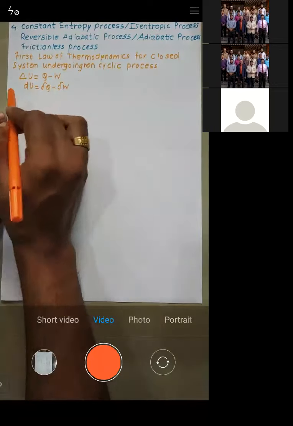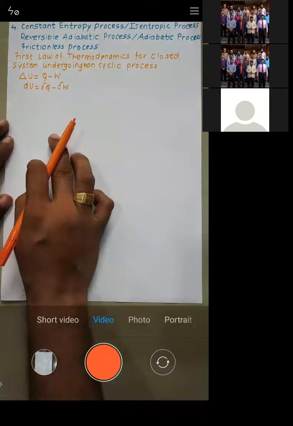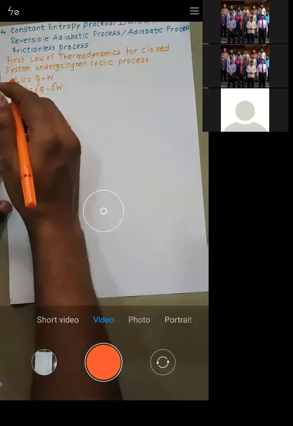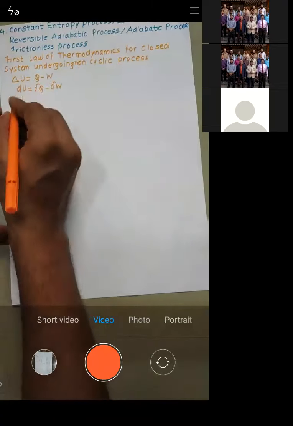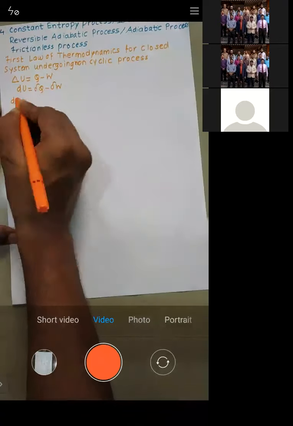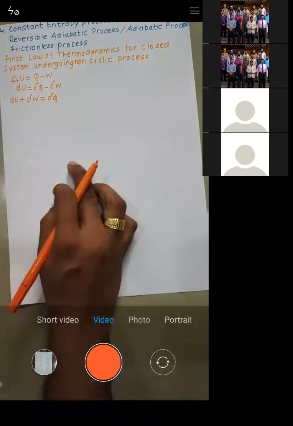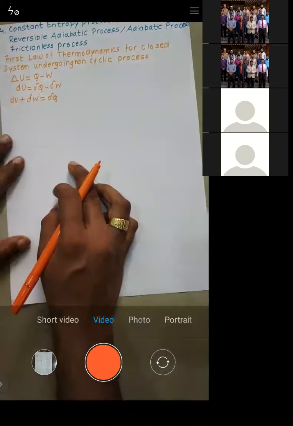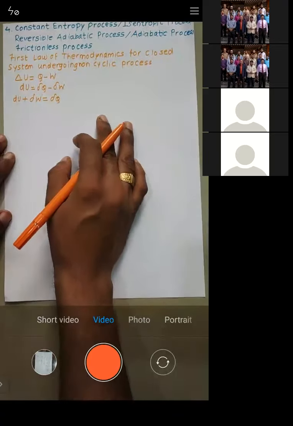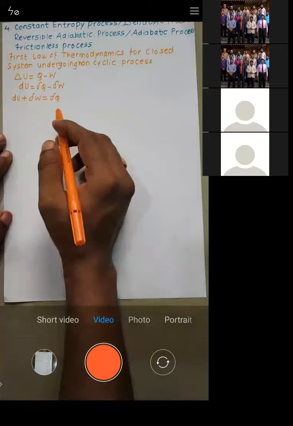So du plus del W is equal to del Q. What I have done is bring this term to the left hand side, so it becomes positive.